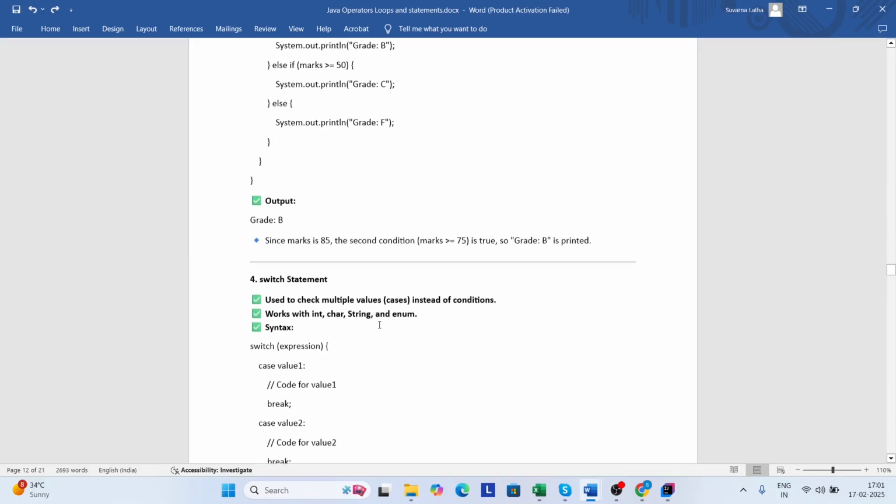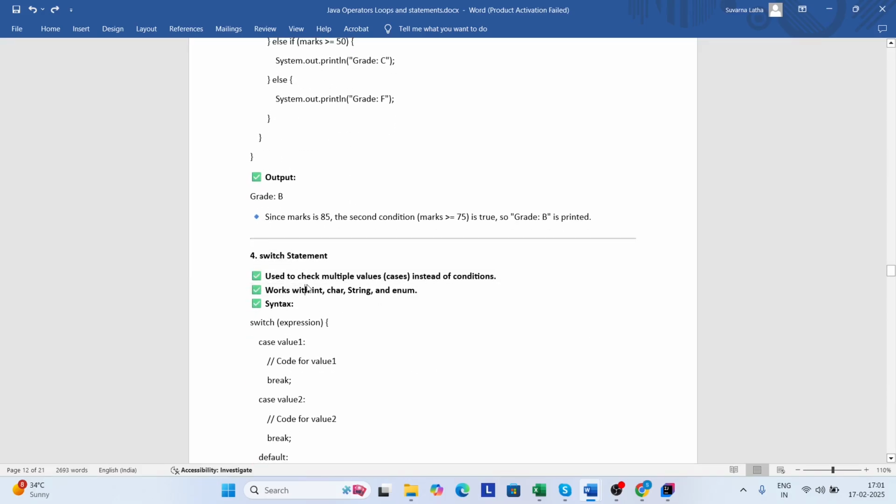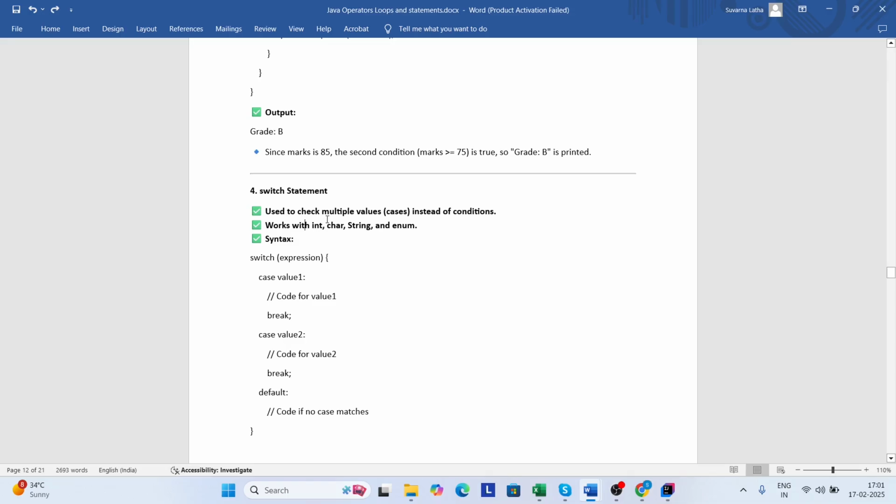will continue. Okay. Switch statement: it is used to check multiple values instead of conditions. Works with int, char, string and enum. Syntax of switch.